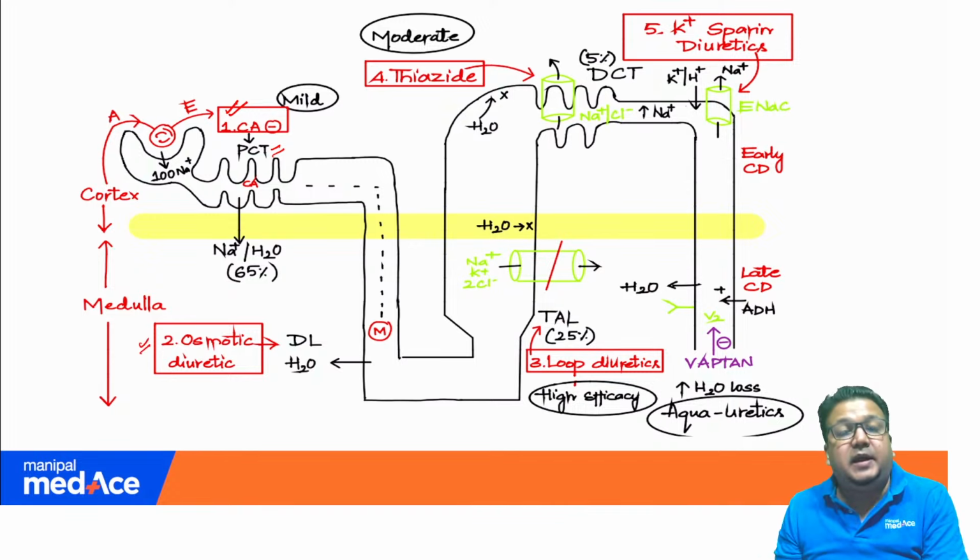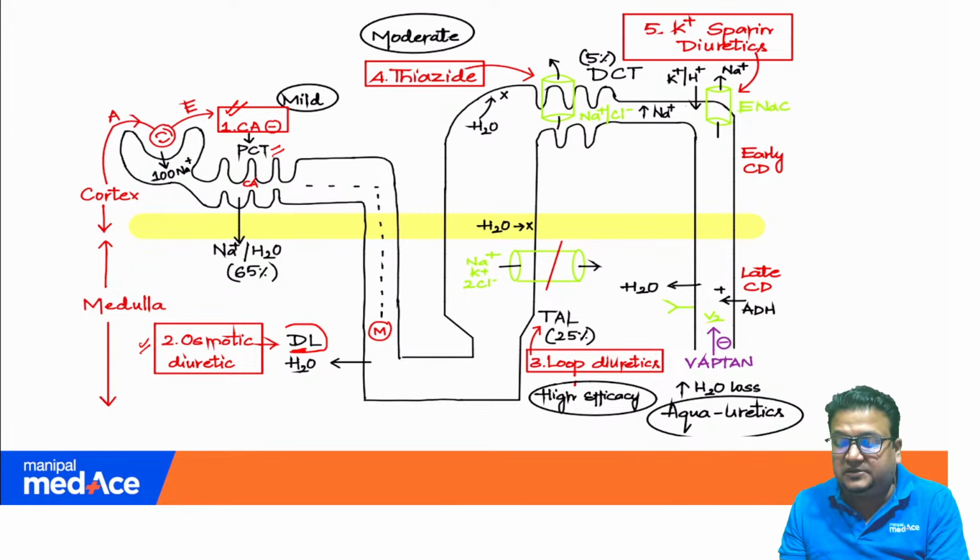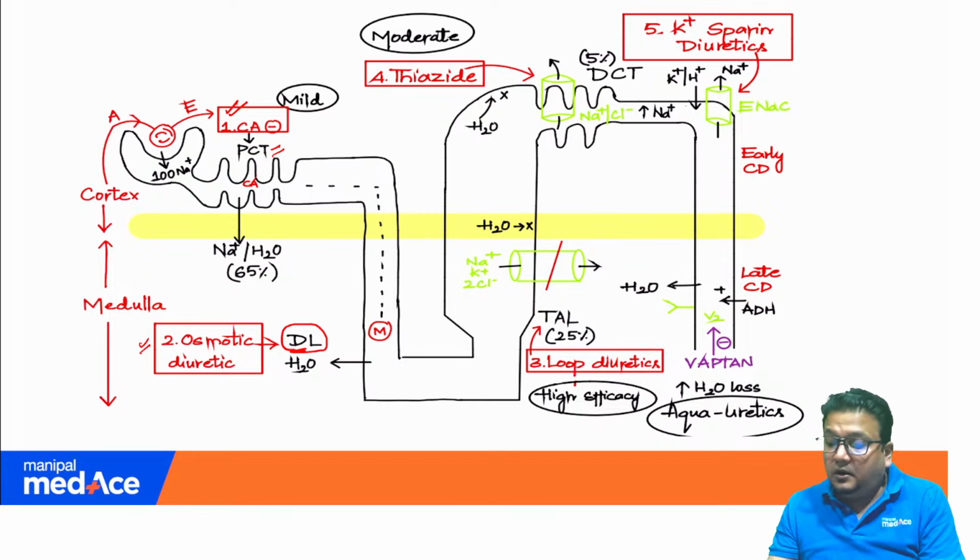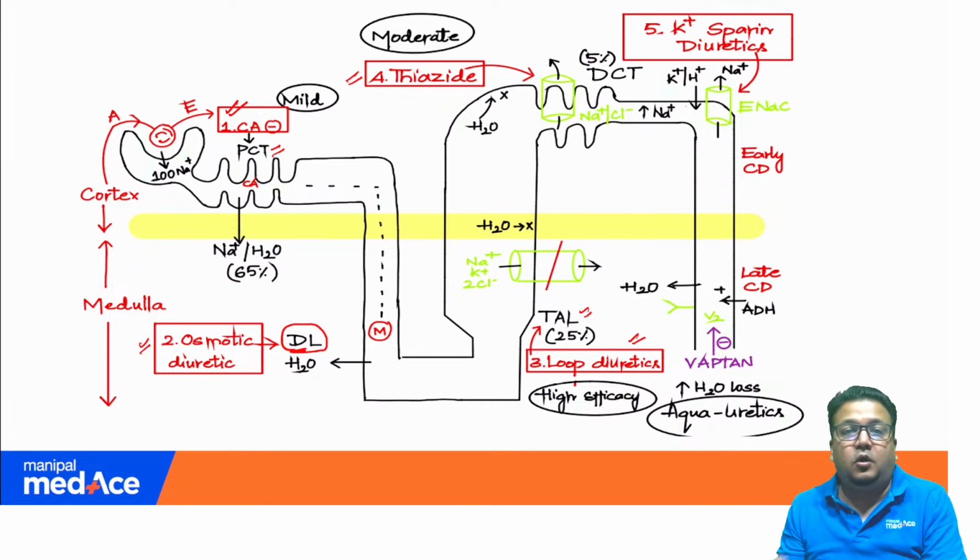Osmotic diuretics like mannitol. What is the main site of action? Descending limb. Ascending limb is the main site, followed by PCT. Main site is descending limb. Loop diuretics like furosemide, clearly shown. What is the main site? Thick ascending limb. Thiazides, hydrochlorothiazide, all thiazides act where? DCT, clearly shown, DCT. Okay.